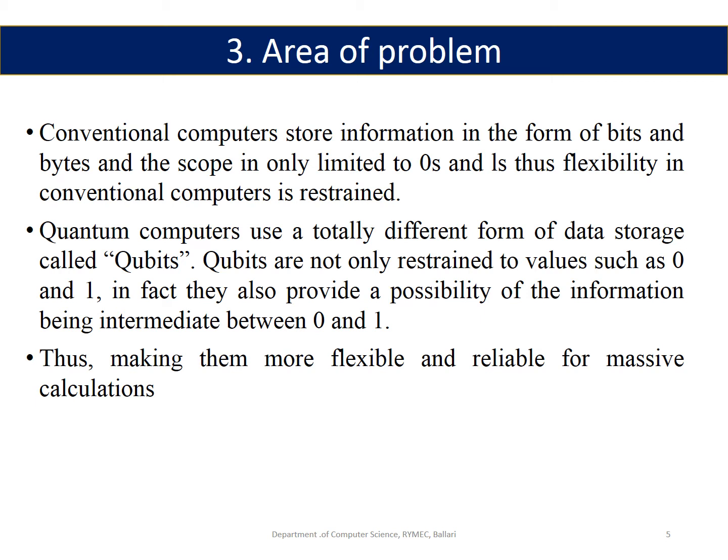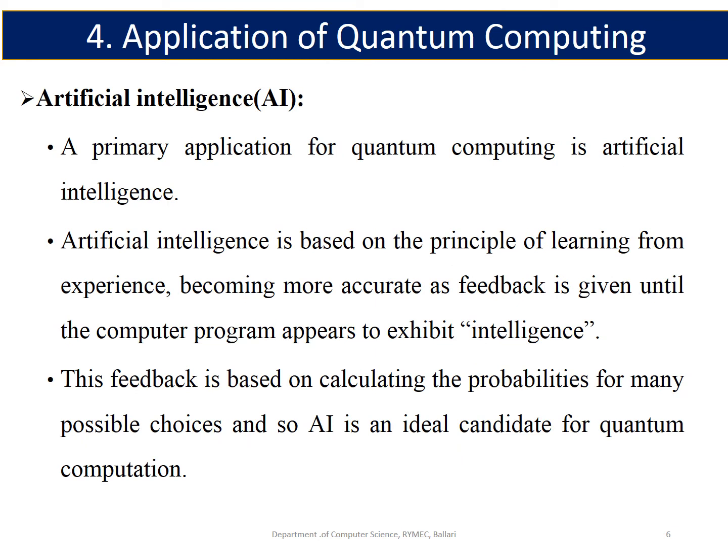Quantum bits or qubits are not only restrained to values such as 0 and 1, in fact they also provide a possibility of the information being intermediate between 0 and 1, thus making them more flexible and reliable for massive calculations. Applications of quantum computing.